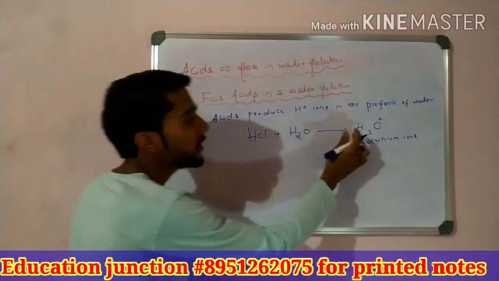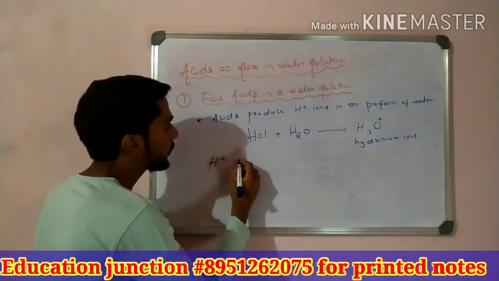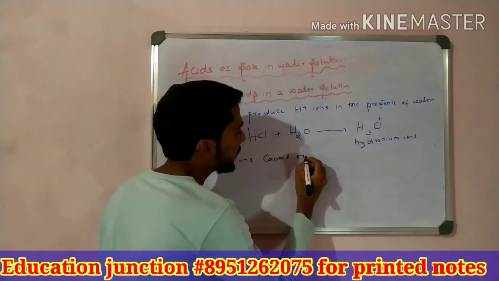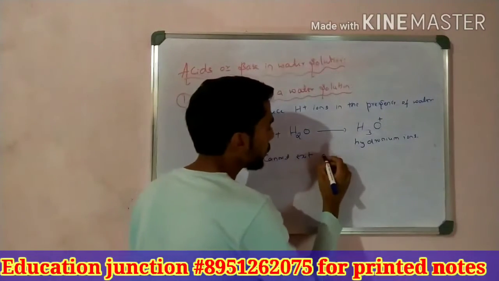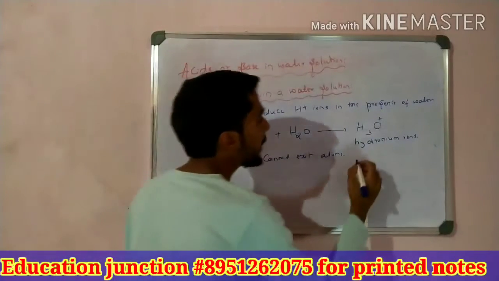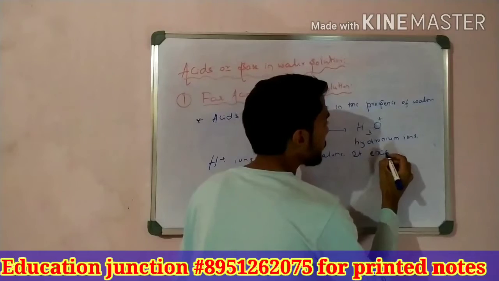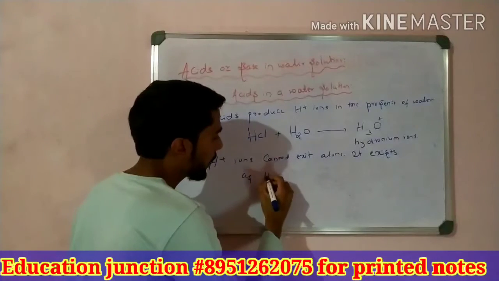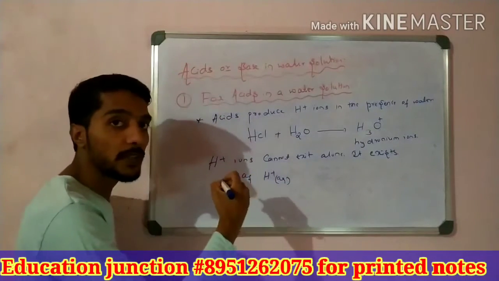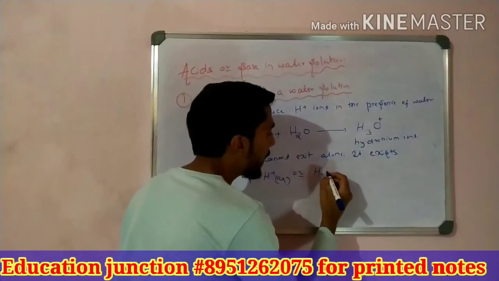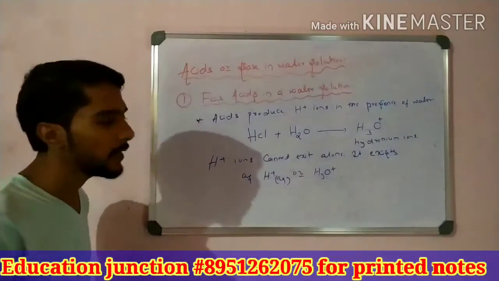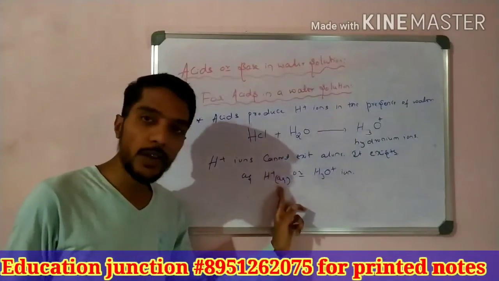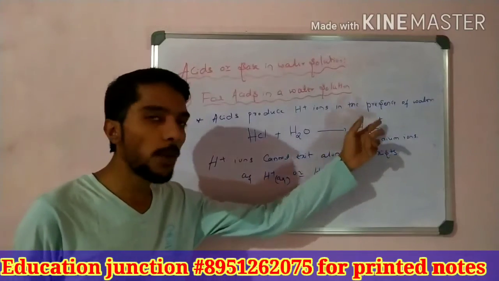I write here why this form is produced: because H plus ions cannot exist alone. They exist as H plus aqueous, or we may write H3O plus, and that is also correct.